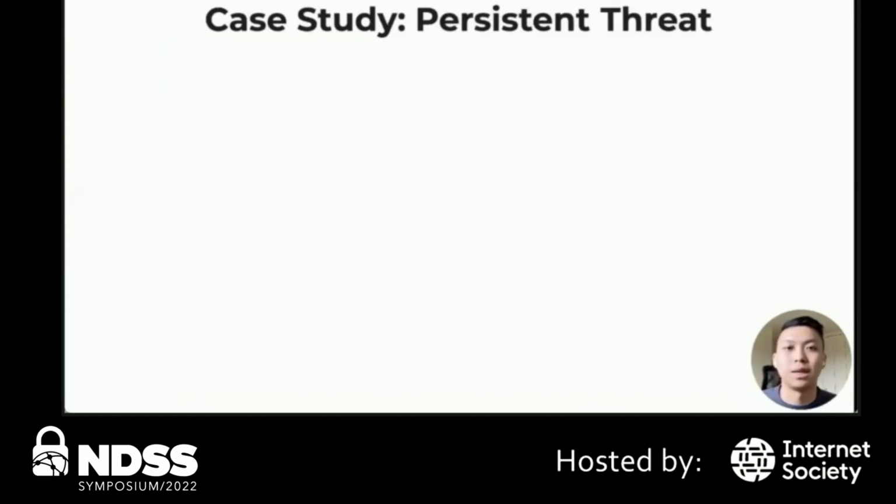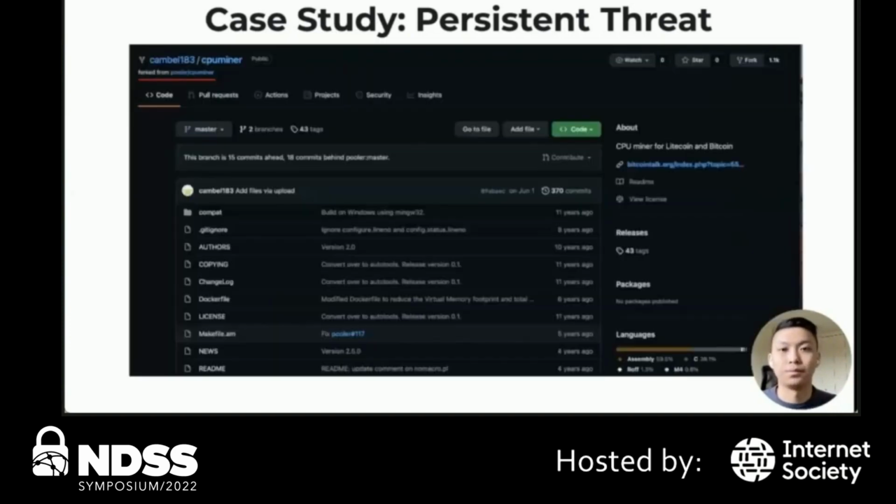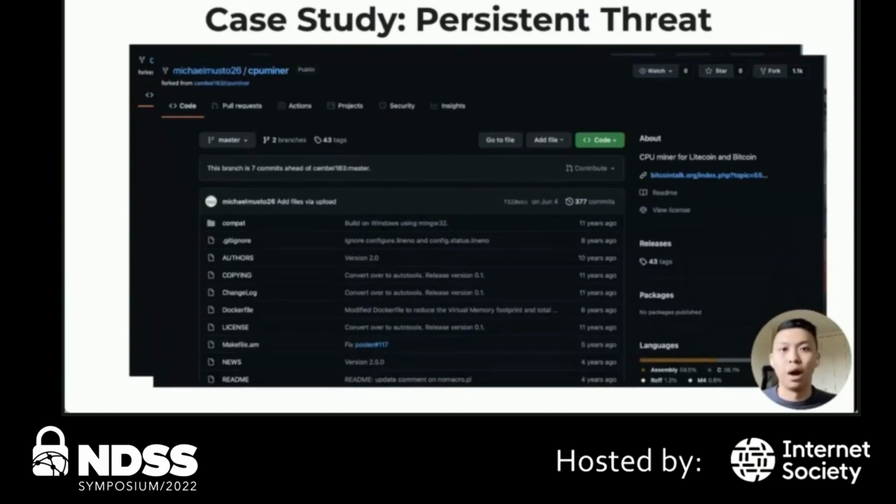We also noticed an example of a threat actor that was much more persistent and sophisticated and served several samples that ended up also being very similar. We initially discovered them when taking a look at a repository called CPU Miner, where they were storing compiled binaries in the repository tree through direct upload.